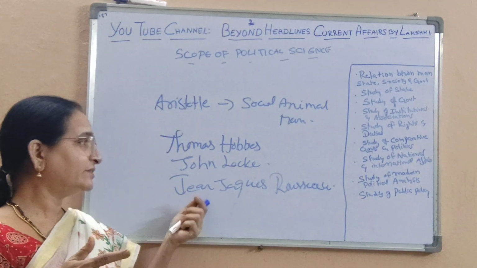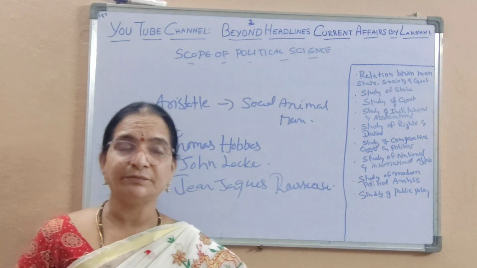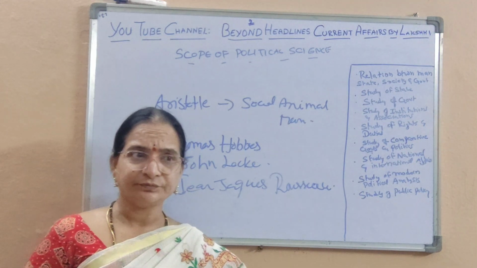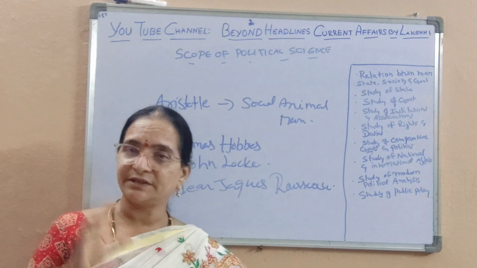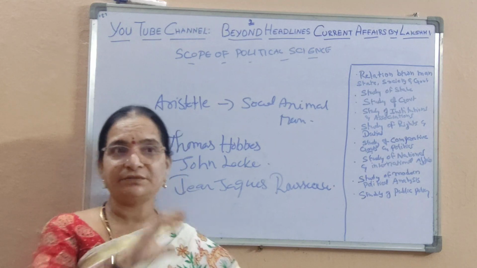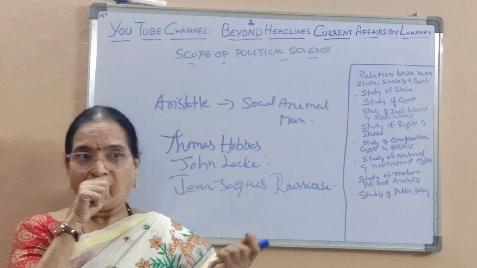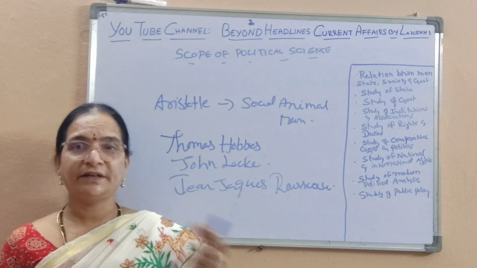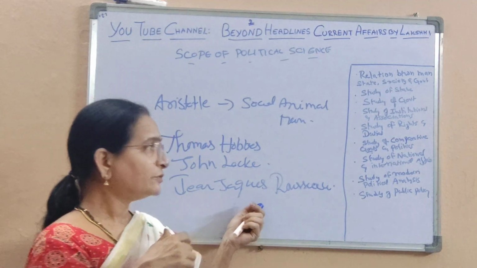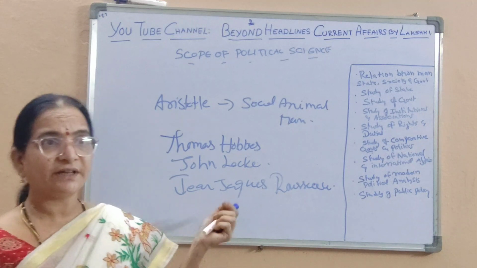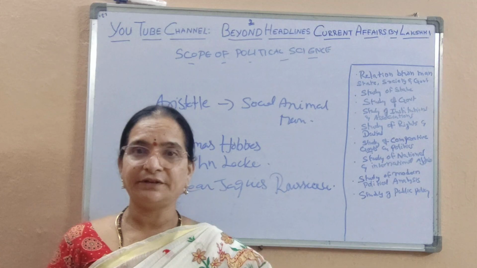And the last one is Jean-Jacques Rousseau. Rousseau implied and relied heavily on something called the general will. So the basic concept is the same, but the theories put forward by these thinkers had variations in interpretation. So these discuss the origin of state, and there is another theory which is called the divine theory, where we, of all religions, believe that God made the state.